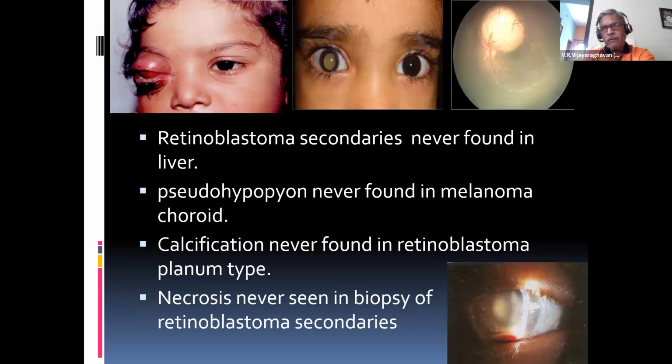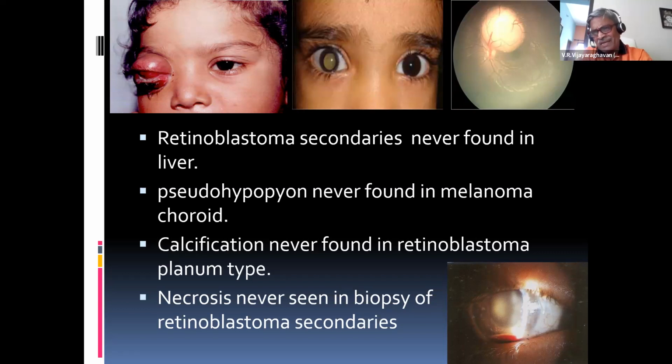Now we see, this is the classical case of retinoblastoma tumors. Retinoblastoma is what now? It is the most common primary intraocular tumor in children. Never forget that. It's a primary tumor arising from the retinal layers like rods and cones. Suppose you're asked, which is the most common primary tumor in the eye? No age is mentioned. Your answer is melanoma choroid. Melanoma choroid is the most common primary tumor, whereas in children, it is retinoblastoma.